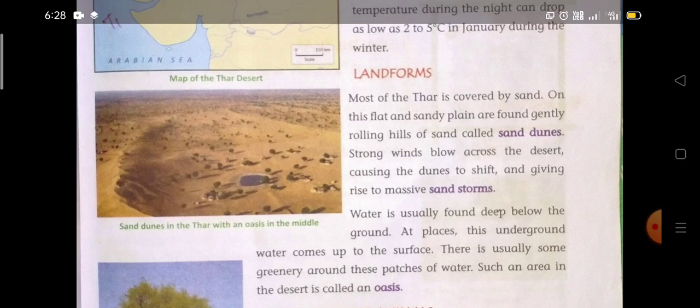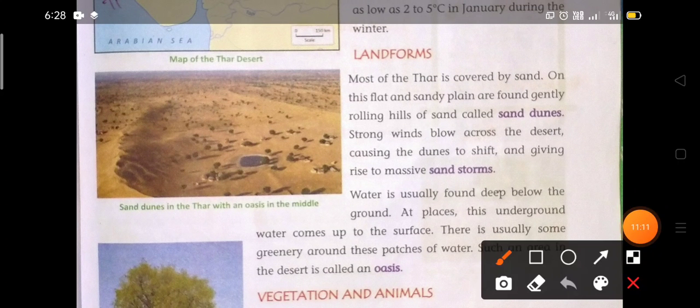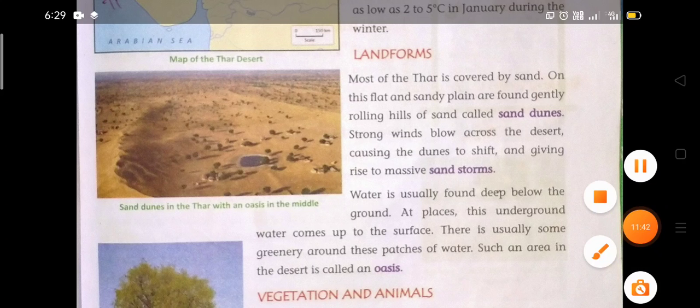Now in the second paragraph, I am reading from this point. Water is usually found deep below the ground. Water is found very deep below the ground. At places, this underground water comes up to the surface. There is usually some greenery around these patches of water. Such an area in the desert is called an oasis. Okay, what does oasis mean?